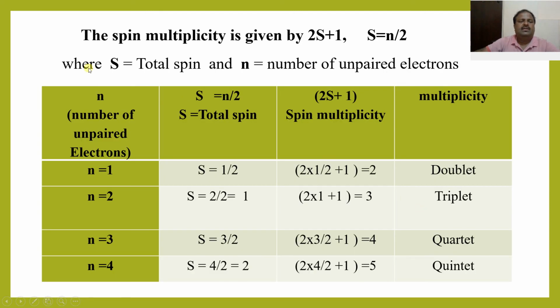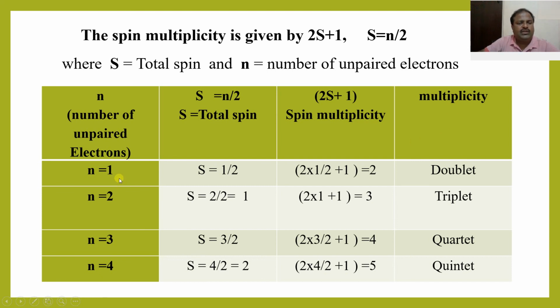The spin multiplicity is given by 2S plus 1, where S is equal to n by 2. Here S is the total spin and n is the number of unpaired electrons. Here the table gives the spin multiplicity: n is the number of unpaired electrons, S is the total spin, 2S plus 1 is the spin multiplicity, and this is the multiplicity.